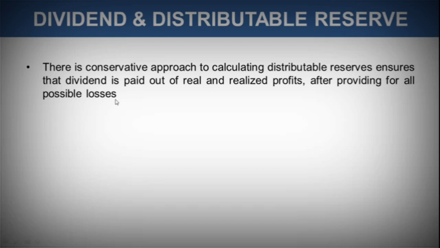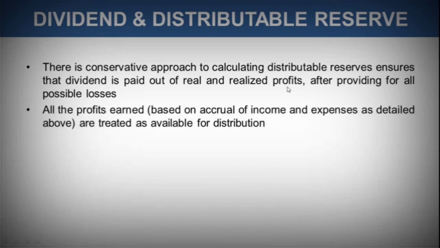For all kind of possible losses, there shall be reserve made. And only with the realized profit after all these considerations, if the company decides to pay dividend, that should be paid. So this is a conservative approach which says that all possible losses should be considered, and when it comes to profit, only the profits that have already been realized shall be considered to pay dividend